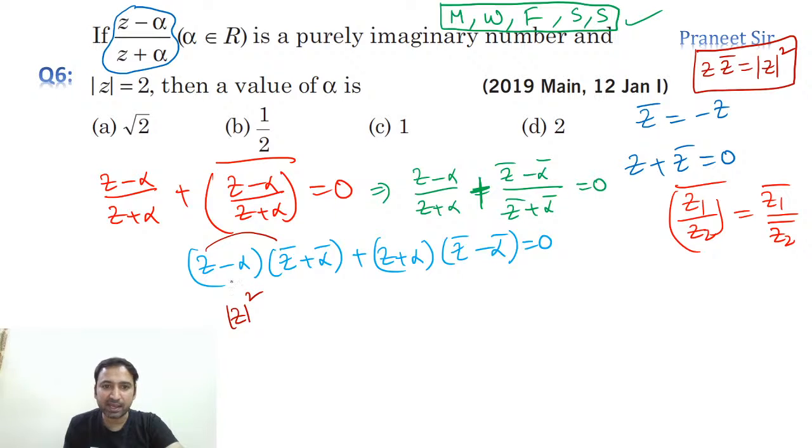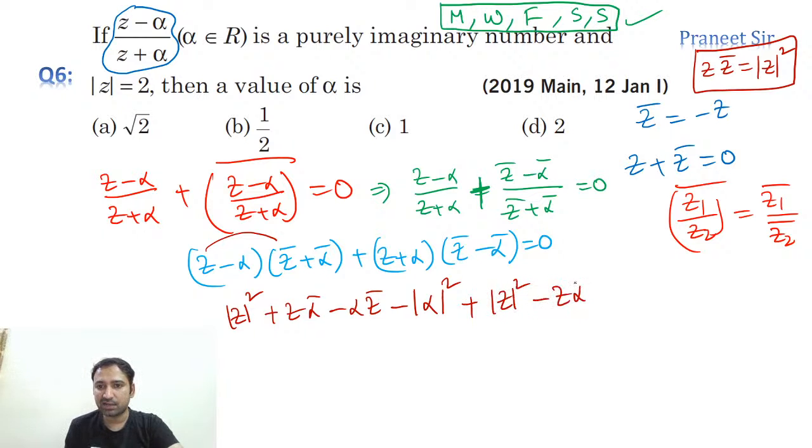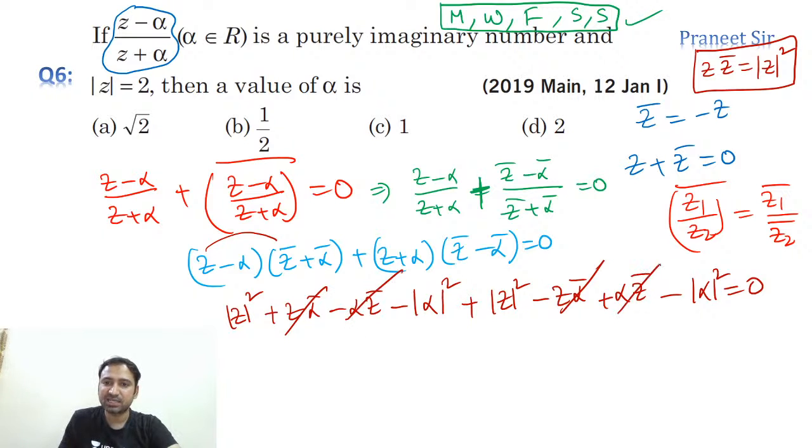So now let's multiply again. The remaining terms also we will multiply. What we get is plus z into alpha bar minus alpha into z bar minus alpha into alpha bar, which is mod alpha square, plus again z into z bar is mod z square, minus z into alpha bar plus alpha into z bar minus alpha into alpha bar which is mod alpha square, is equal to 0. So can I cancel these two, guys? These terms are getting cancelled. Correct or no?